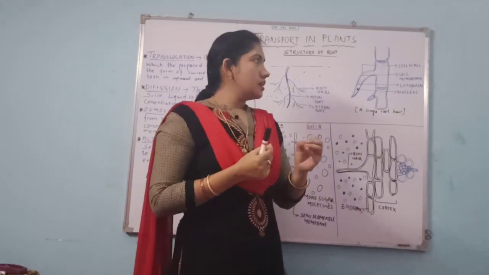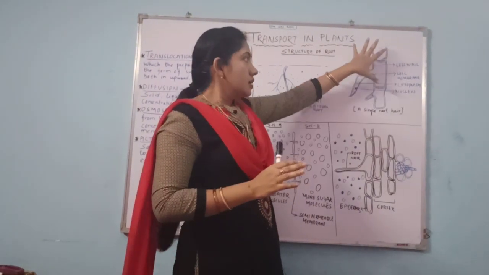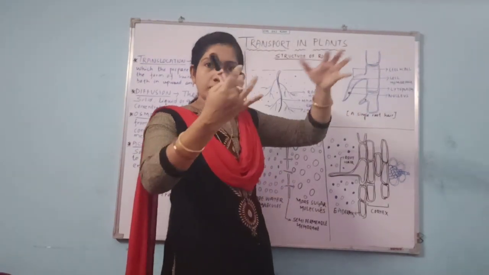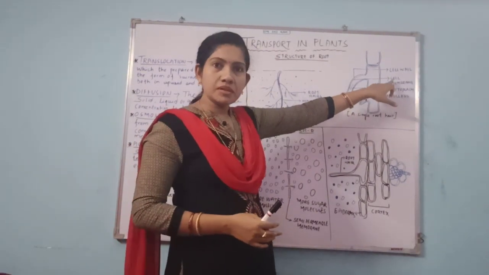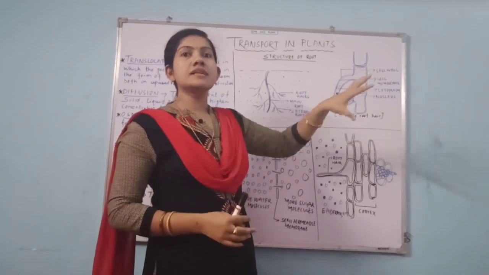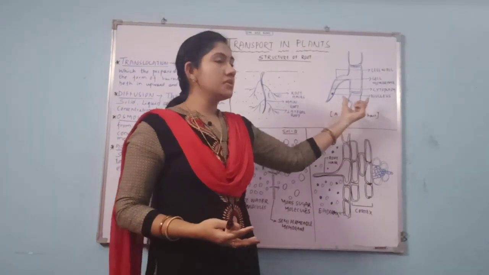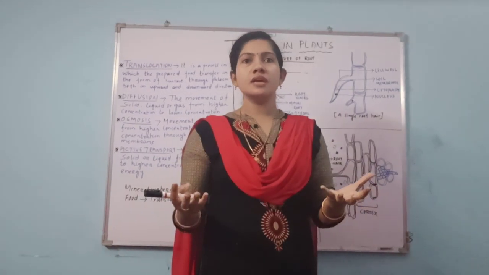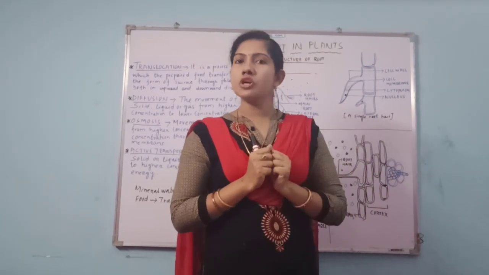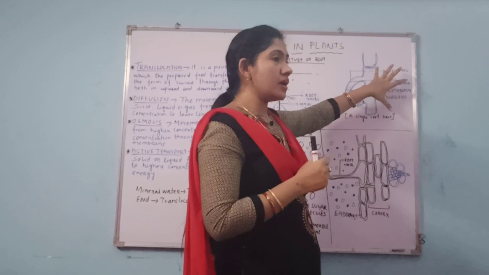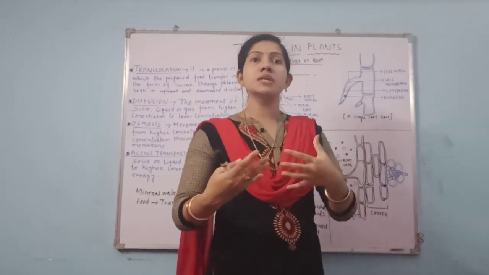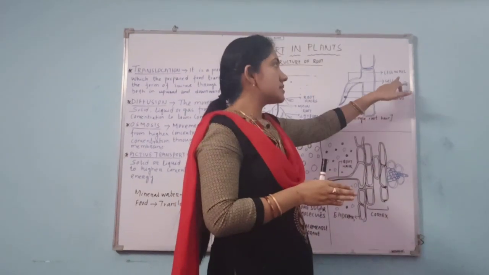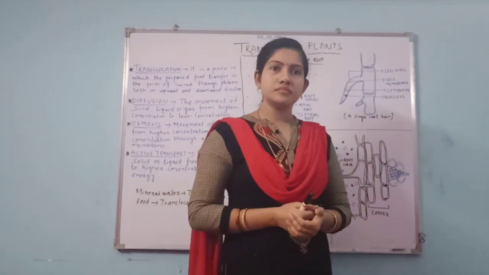So again, I am repeating. Root hair has an outer layer, that is the cell wall. After the cell wall, it has the cell membrane. Inside the cell, it has cytoplasm with a prominent nucleus. It provides a large surface area which helps in absorption. And it also has a freely permeable cell wall and a semi-permeable cell membrane.